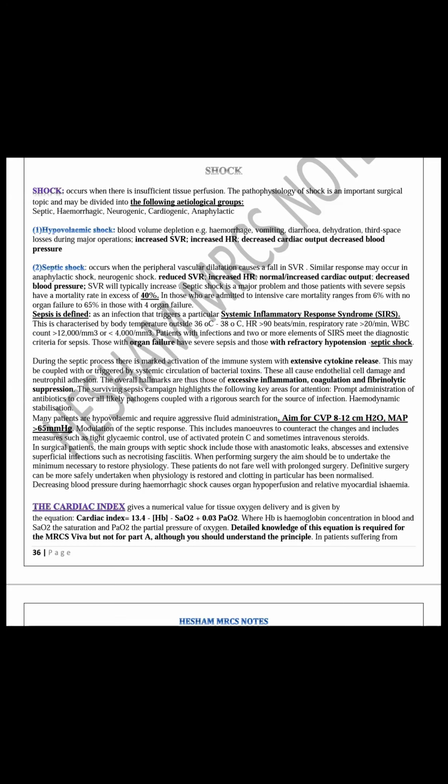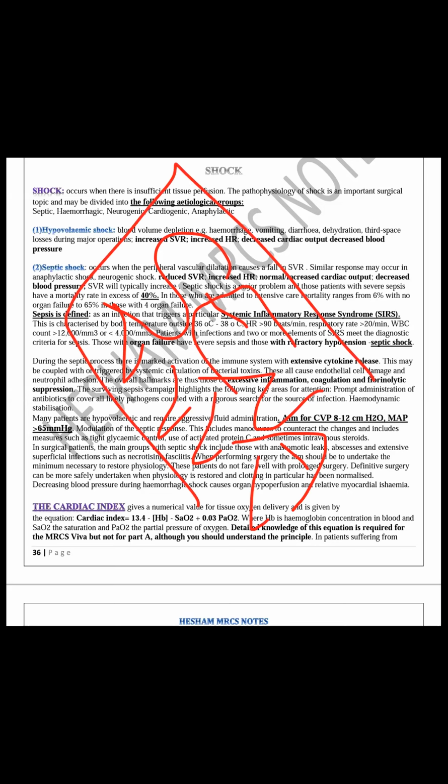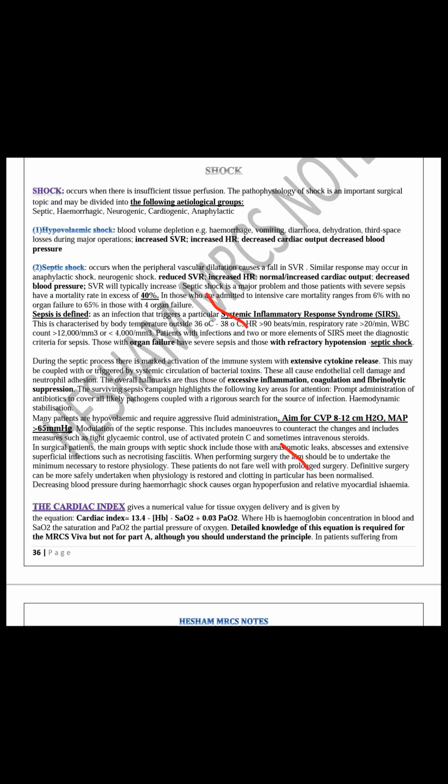They are collected in the word SANA, S-A-N-A: septic, endocrinal, neurogenic, anaphylactic. This is the distributive shock. Then I am going to clarify each one separately.